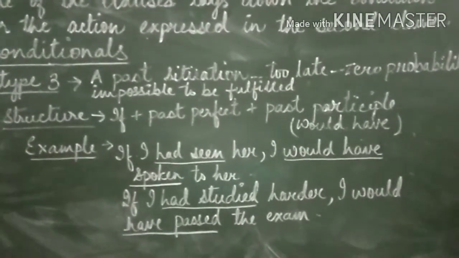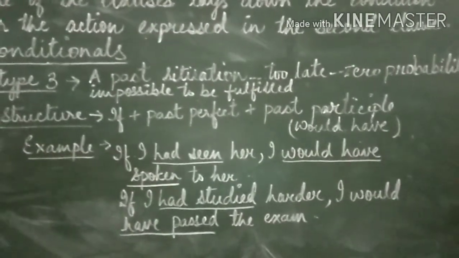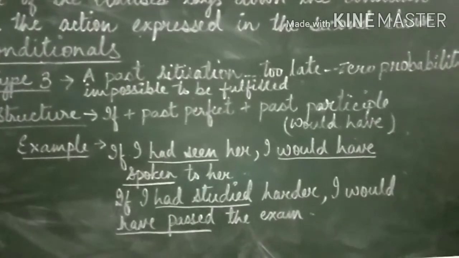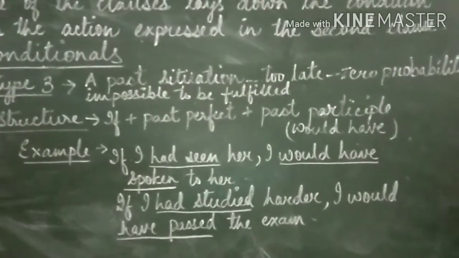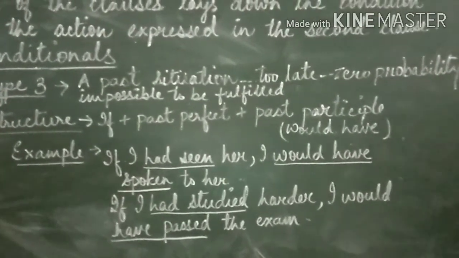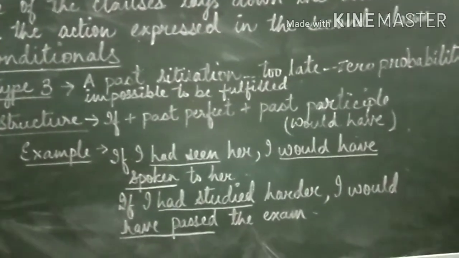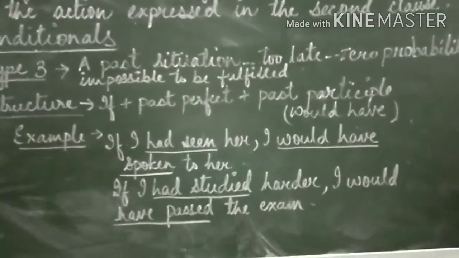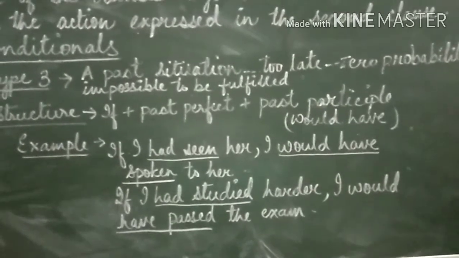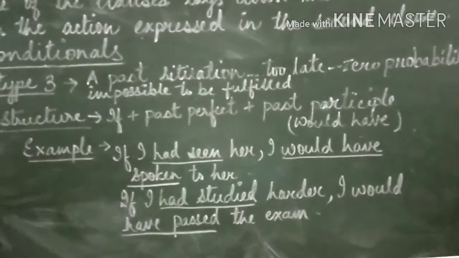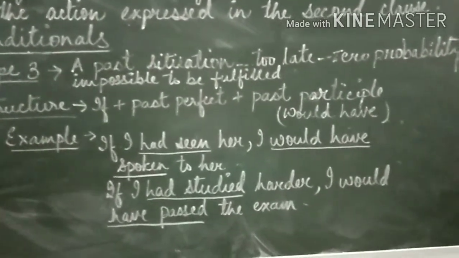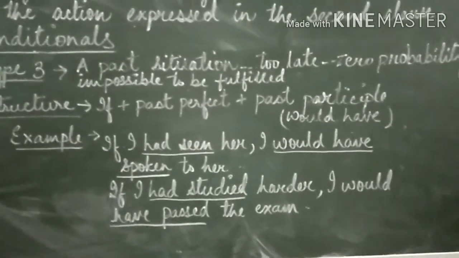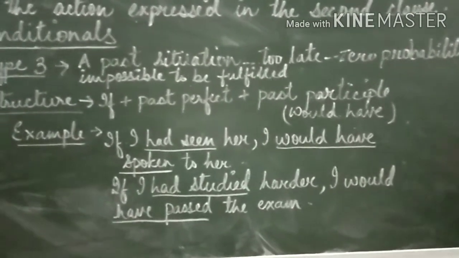If I had studied, I have not studied. I did not study. If I had studied, I would have passed the exam. I did not study, so I did not pass the exam. So now you cannot rectify it. It's too late. You cannot change the situation because it's talking about the past.